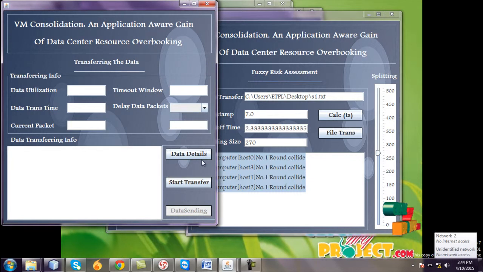Go to this frame and start transactions. The timeout window is 118. It is also a data utilization, and data transmission time is starting at 0.